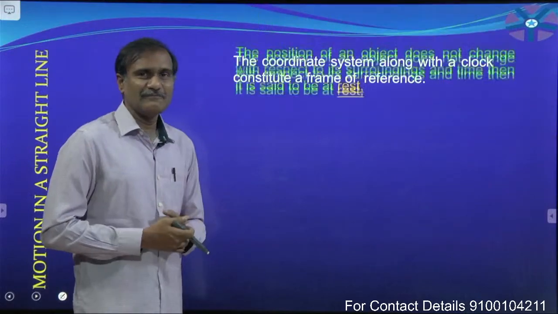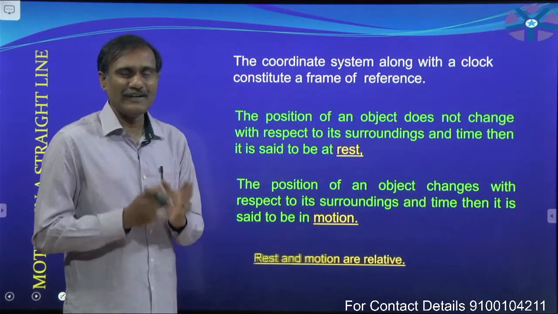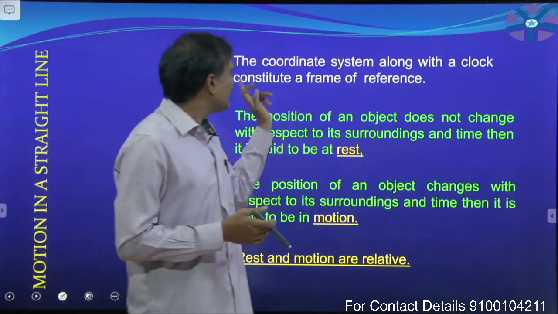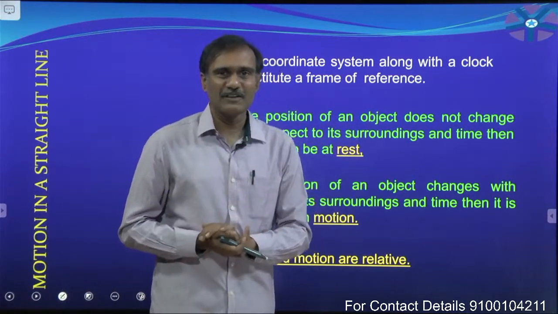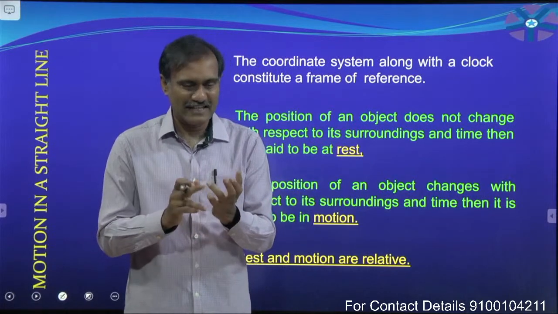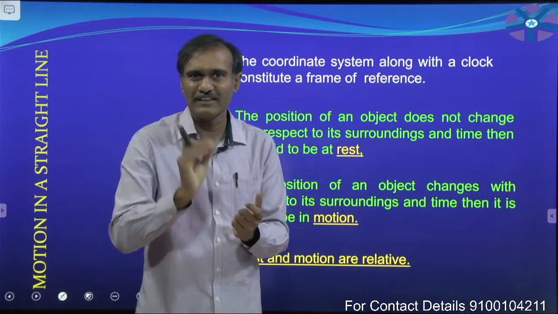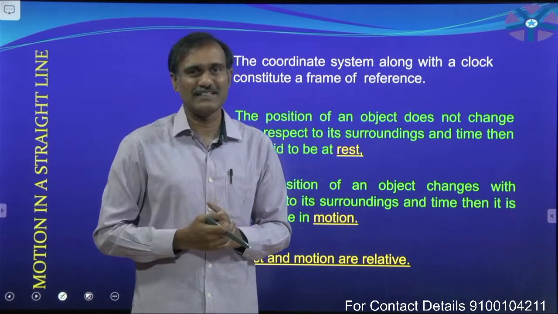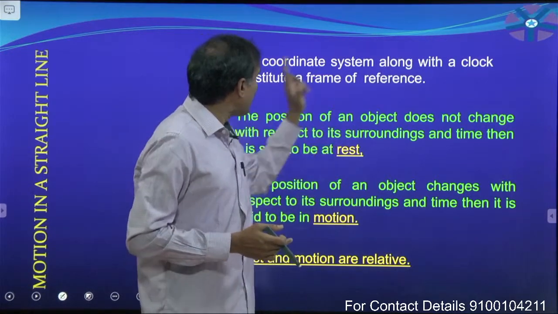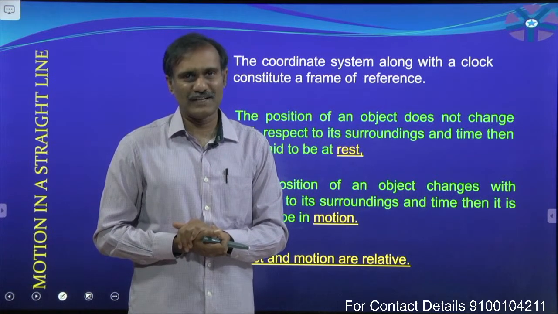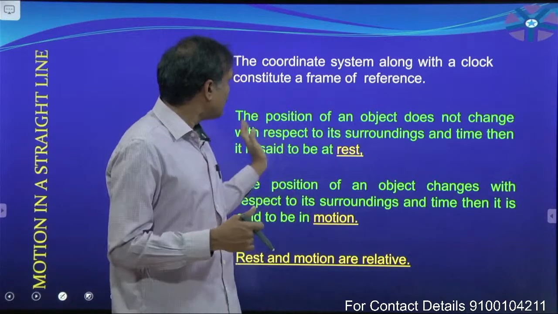Observe this. Already we discussed the frame of reference. What is meant by frame of reference? The coordinate system. What is meant by the coordinate system? x, y, z axis along with origin, we also call it the reference point. That coordinate system along with a clock is called a frame of reference. What is meant by rest?